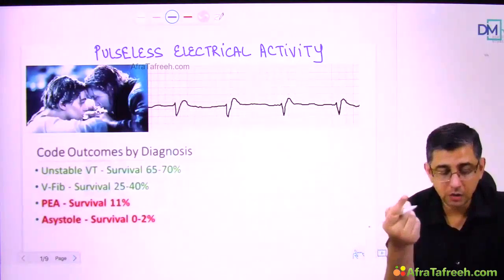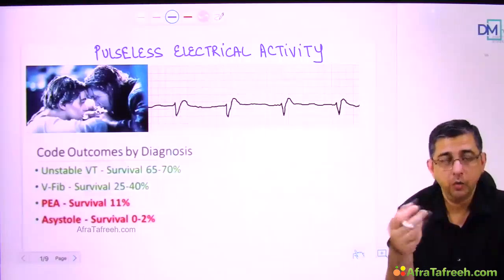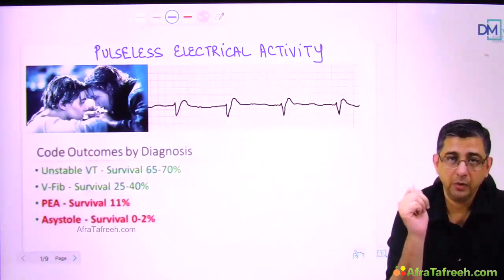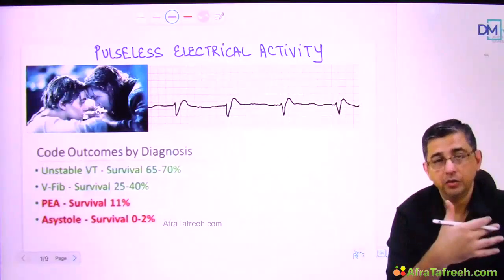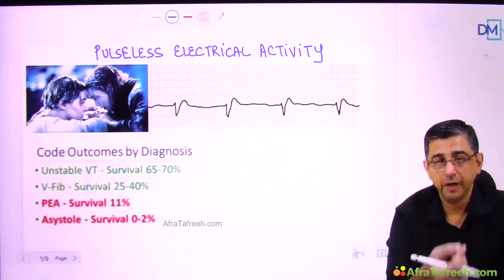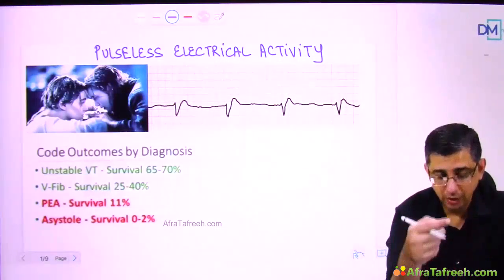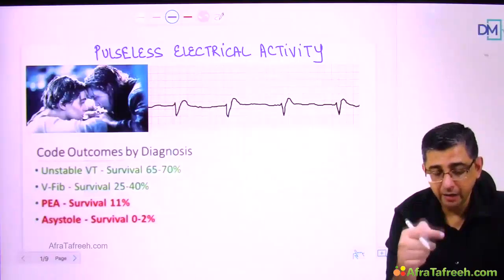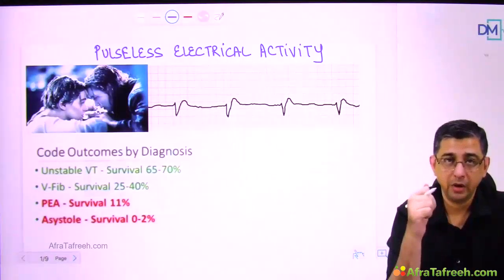You see, causes of pulseless electrical activity could be ranging from tension pneumothorax to presence of a cardiac tamponade. So if it's a tamponade, you need to go in for pericardiocentesis. If it's a pneumothorax, you need to go in for wide bore needle decompression. So in pulseless electrical activity, you will notice the fact that it is finding the etiology that is very important.